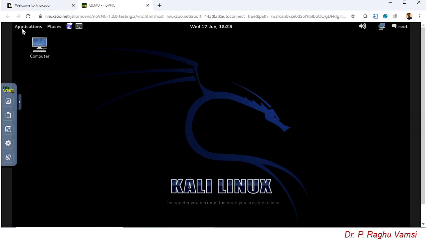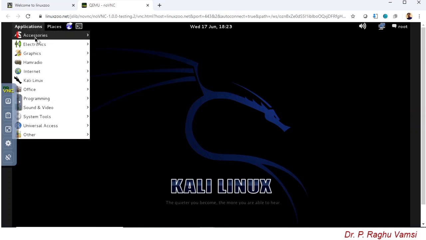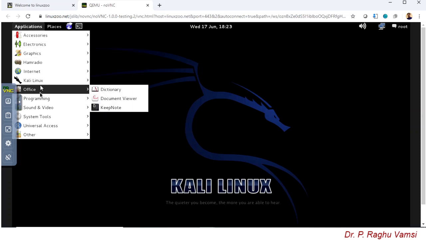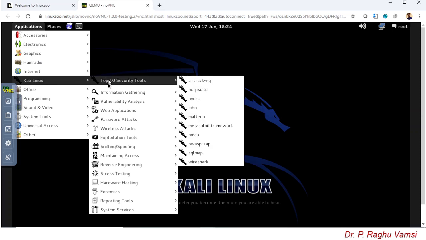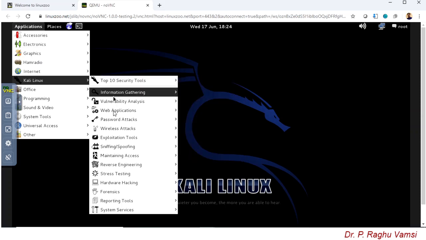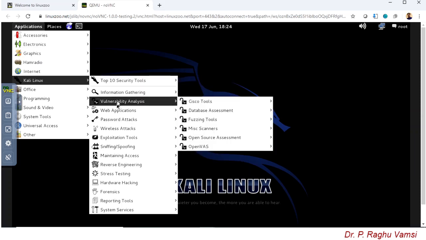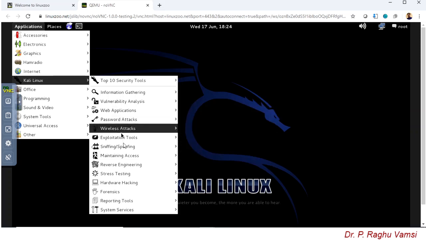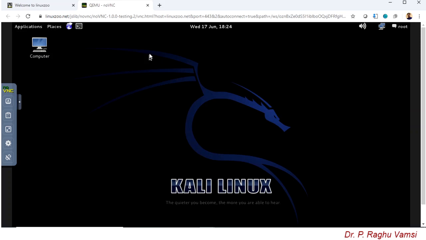So here you can find applications, various applications, accessories, electronics, graphics, etc. In Kali Linux you will find the top 10 security tools, Aircrack-ng, Burp Suite, information gathering, vulnerability analysis, web application tools. So all the tools that are available in Kali Linux, which I have already downloaded previously on the VirtualBox, the same, everything is available here. So from here also you can practice if you have good internet connectivity.